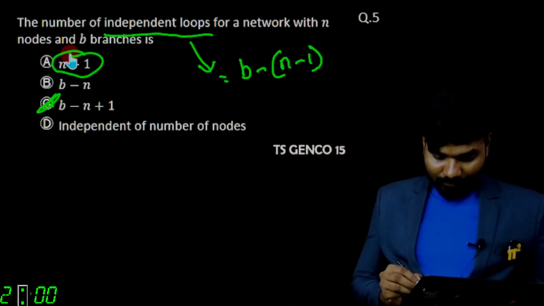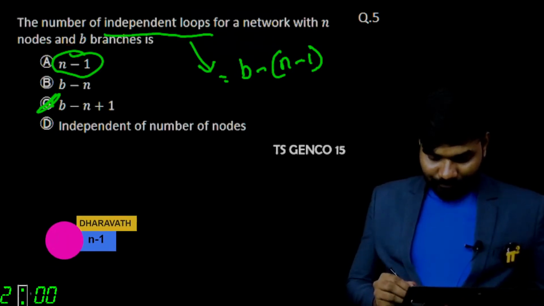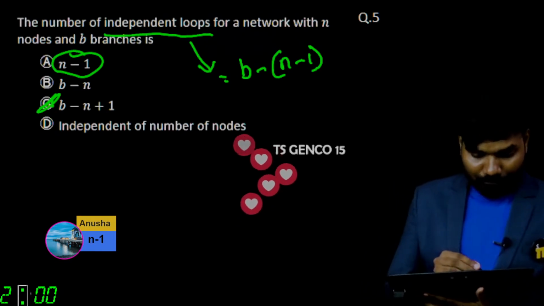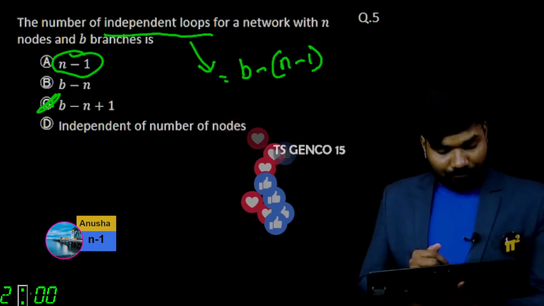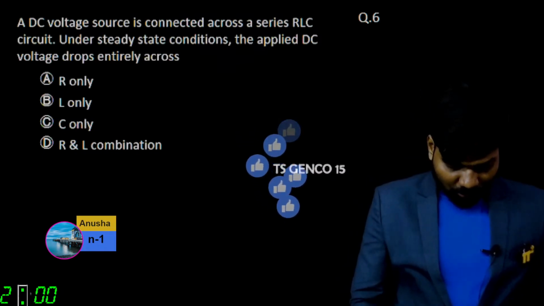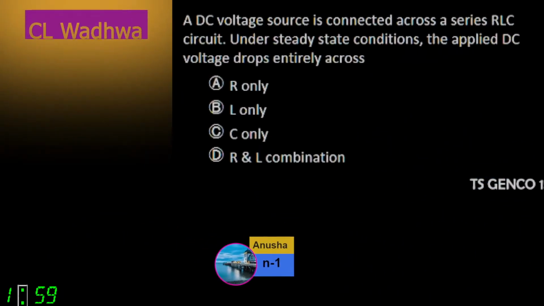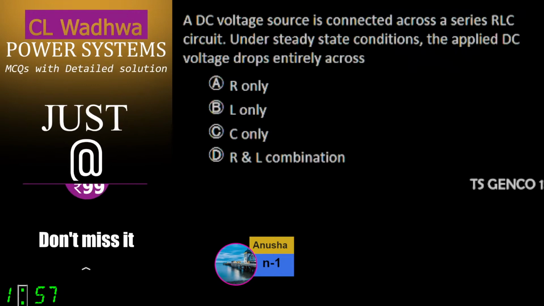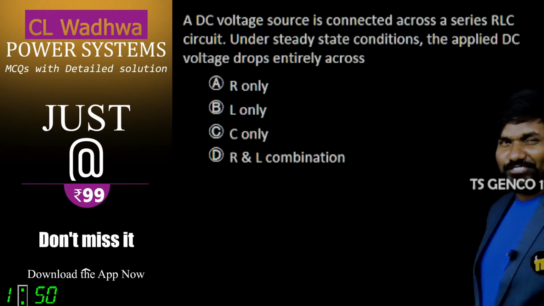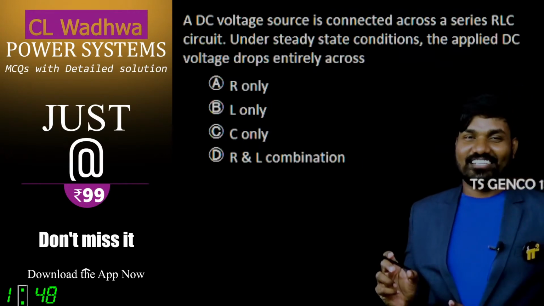Yes, lovely. Naveen and Anusha, good, keep it up. Okay, moving to the next question. Muhammad is also saying the answer is C, n minus 1, right? This is also a pretty simple question. Theoretical questions here, get it.